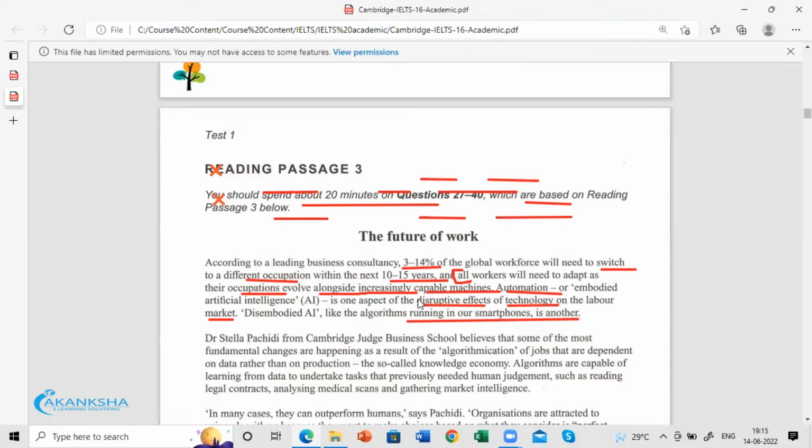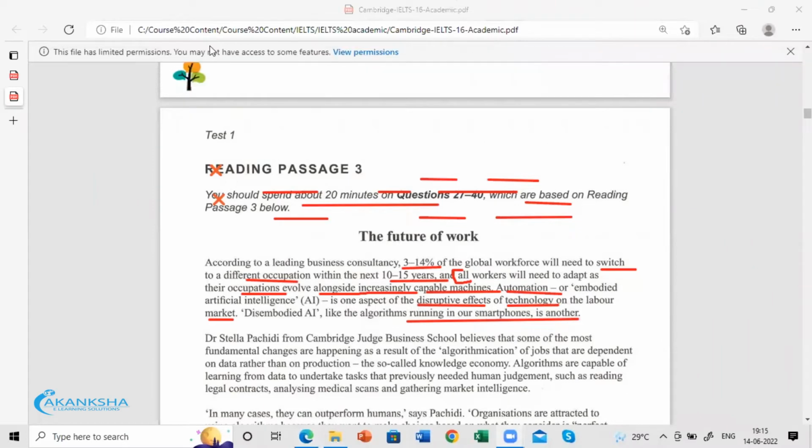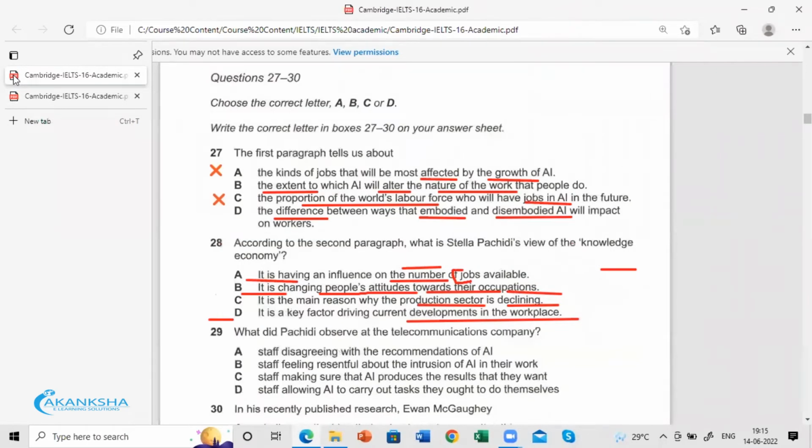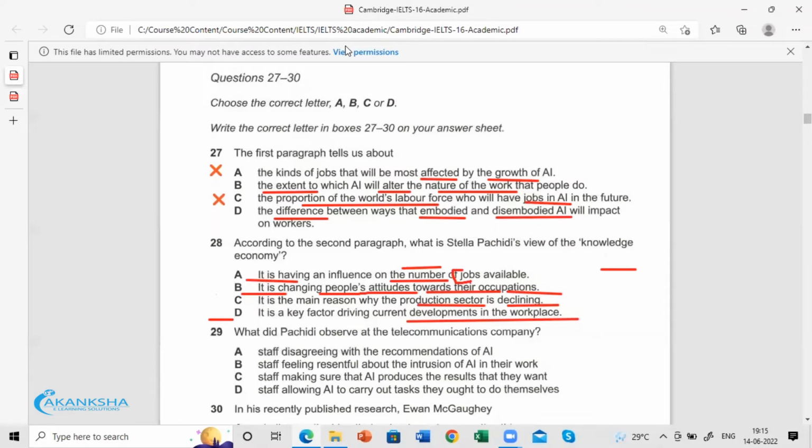So this is very, very important here. That's why we can say that for question 27, B would be the most suitable. Here we have to practice the method of elimination.